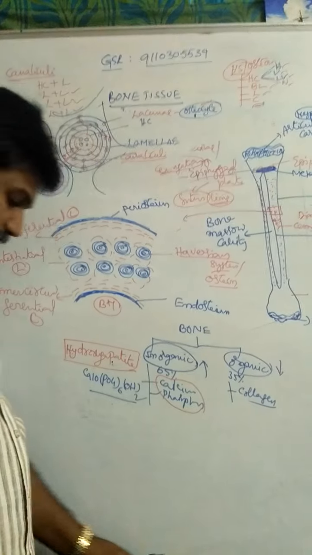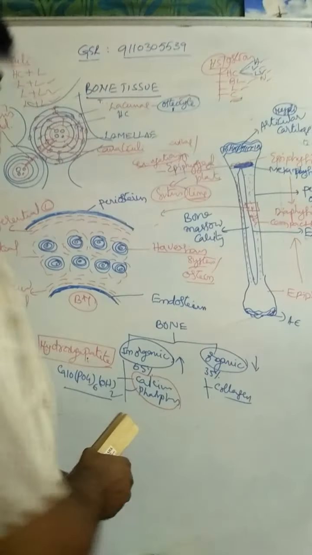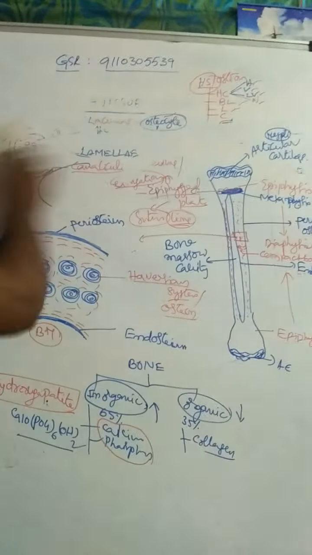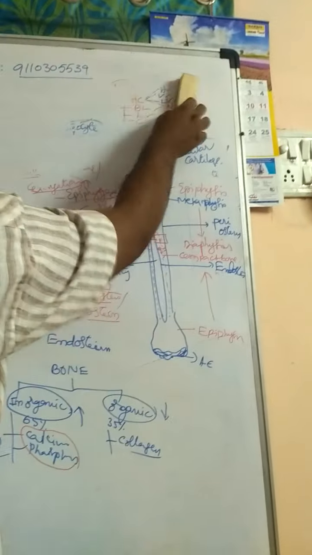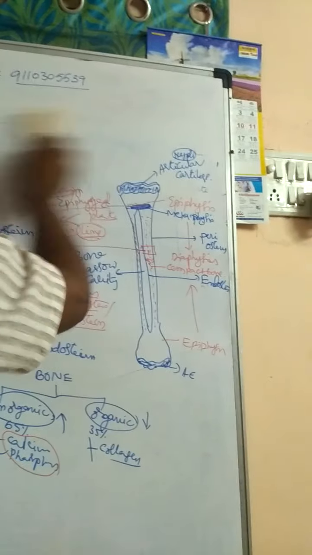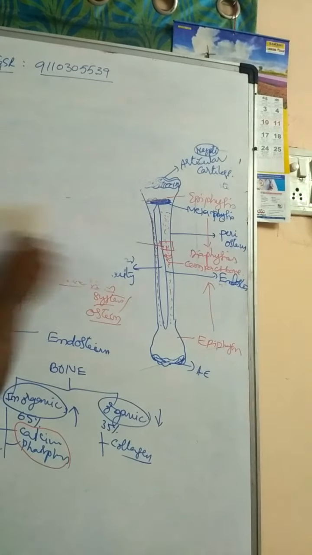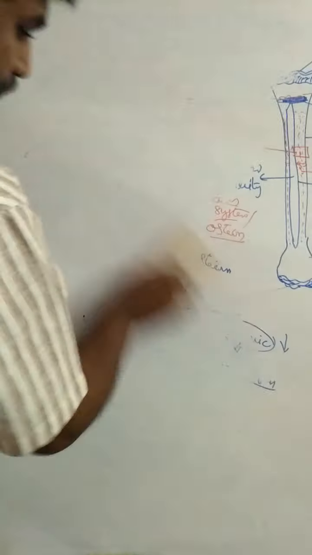And coming to the next one, fluid connective tissue. The structural and functional unit of bone is the osteon. Supporting tissue consists of cartilage and bone.